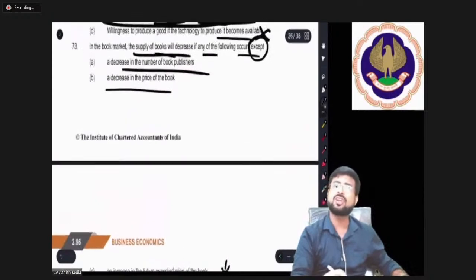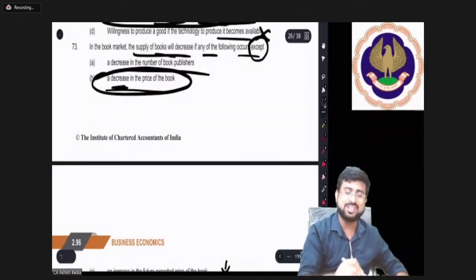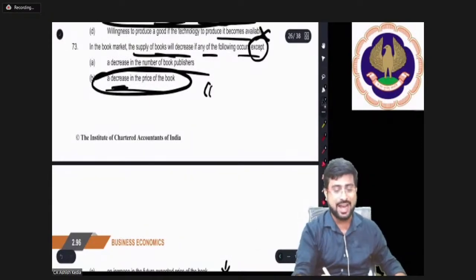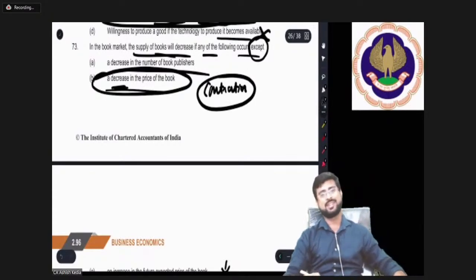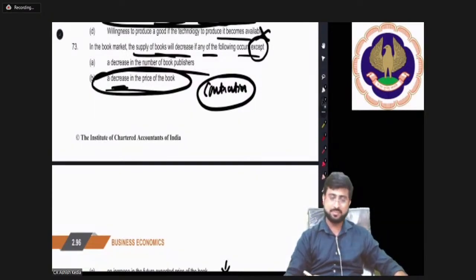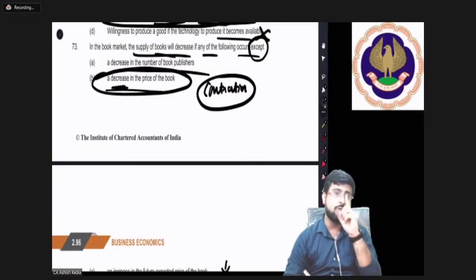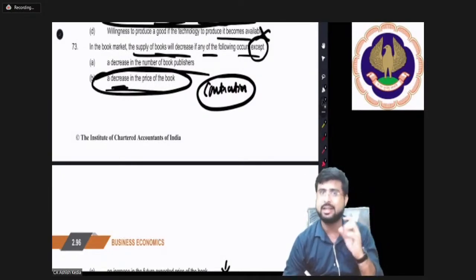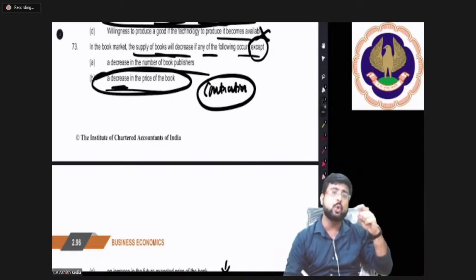Sir, all the four are correct. No, option B is not correct because it's not decrease, it's contraction. So you cannot use the word decrease. This is a classic case of why you should know the terms correctly. You use the words like increase and decrease only when it pertains to other factors.